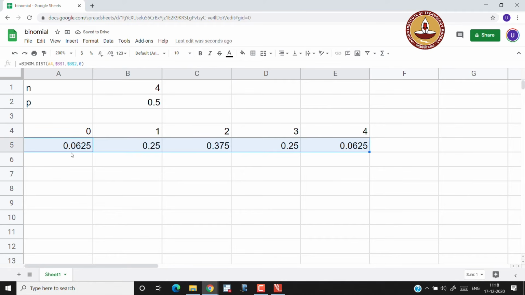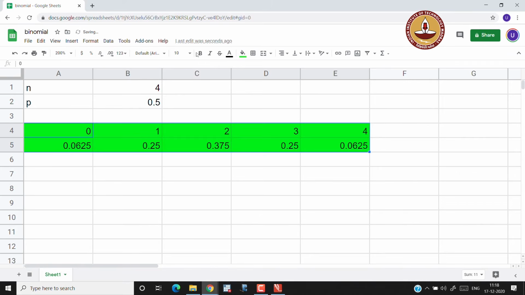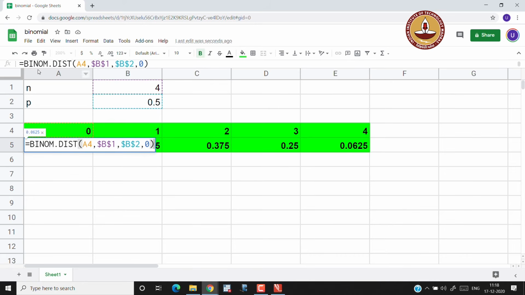You can see that for n equal to 4 and p equal to 0.5, the region I have filled in green gives me nothing but the probability mass function of a binomial distribution. The function we used was binom.dist.